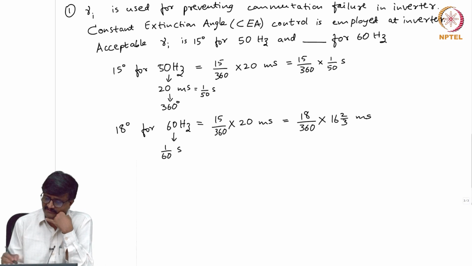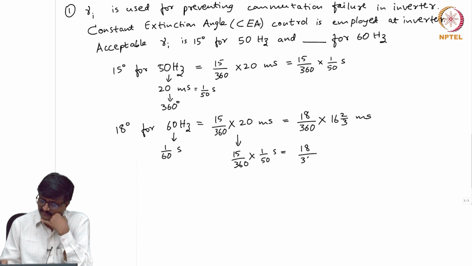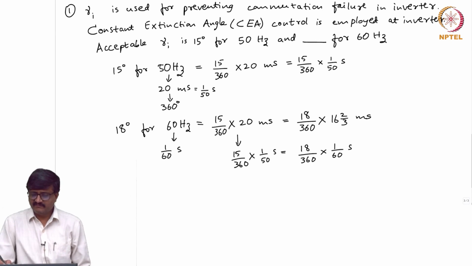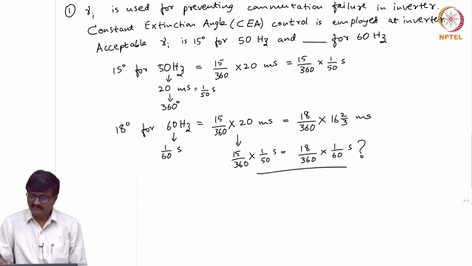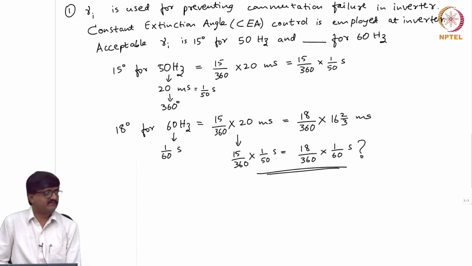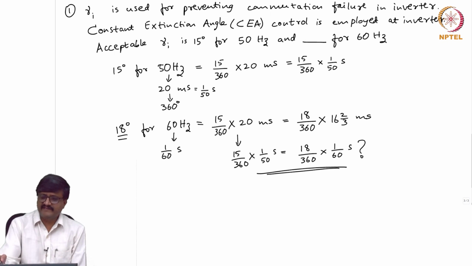Here also I want the same thing, 15 by 360 into 1 by 50 seconds. So, is this equal to 18 by 360 into 1 by 60 seconds? Are these two equal? Is this equation correct? That's what I am saying. So it is 18.